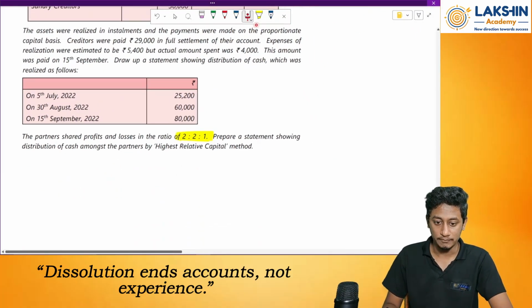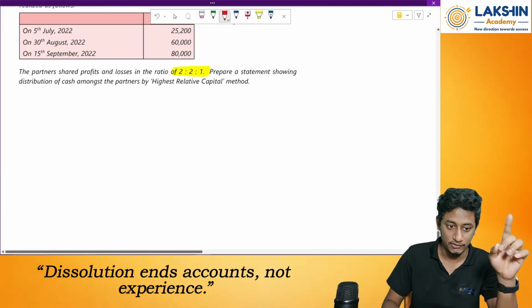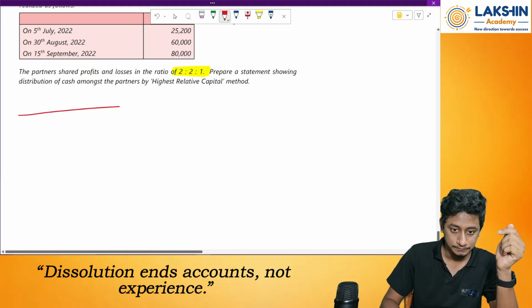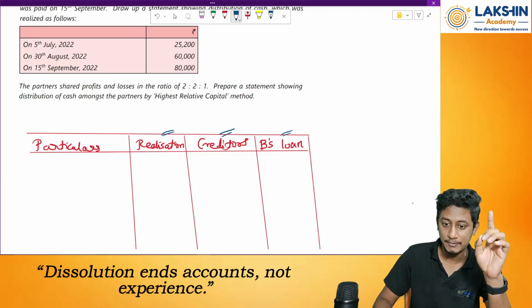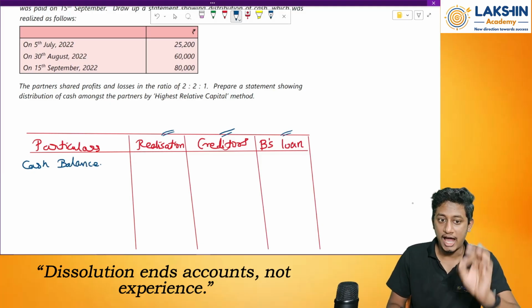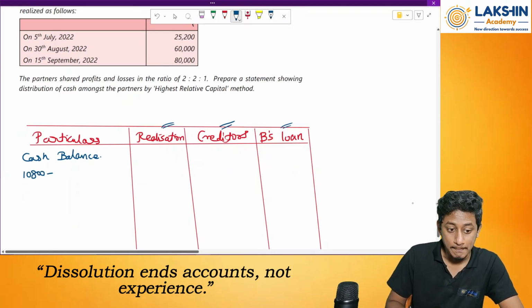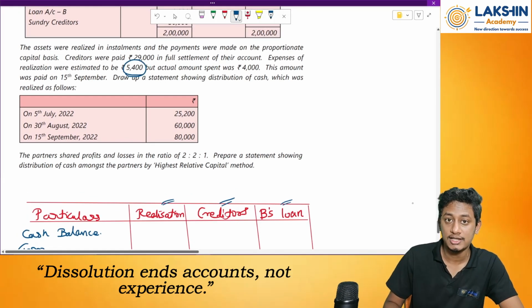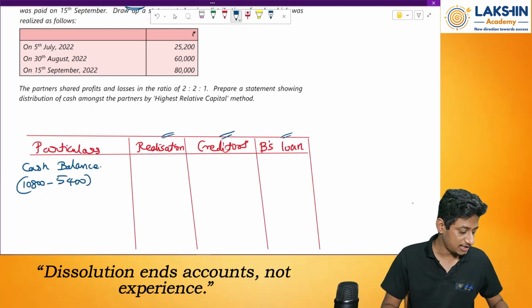So first of all, format. First let's pay off all the creditors and B's loan. So now we have particulars, realization, then first priority will be the creditors, and then the second priority will be B's loan. So first of all, you use the cash balance. How much can I use from the cash balance? The balance is 10,800, minus some amount required towards realization expenses, so minus 5,400. How much will that be? 10,800 minus 5,400, we have 5,400 only.